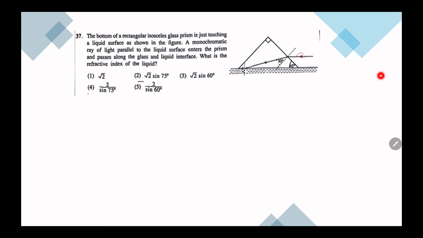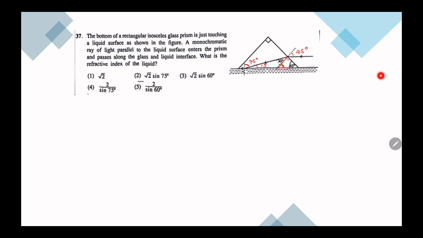Here we want to find what is the refractive index of the liquid. So if this is 45, this is also 45. How to find this angle? Now look, this angle is 90, this angle is 45. In your O levels you would have studied the interior is equal to the exterior, I mean sum of interior is equal to the exterior. So if this is 15, this is 75.